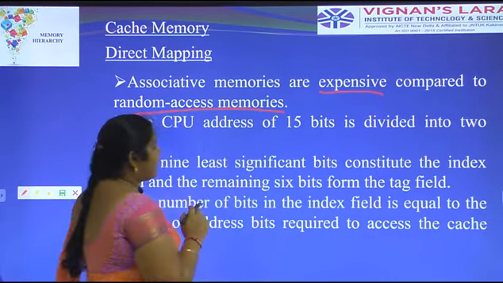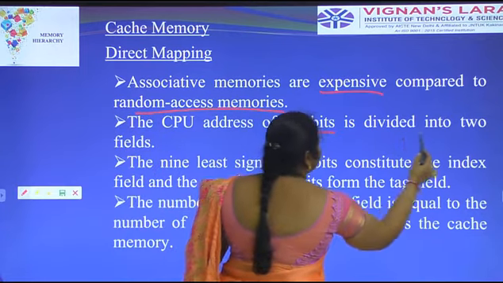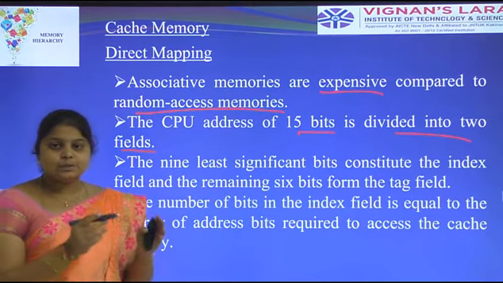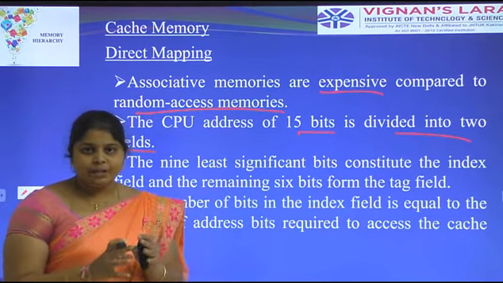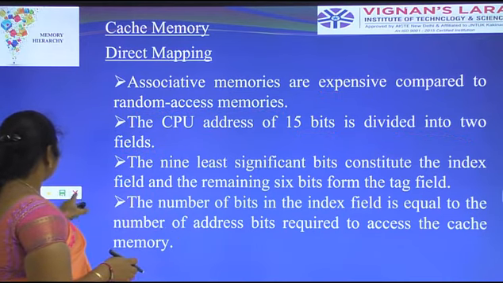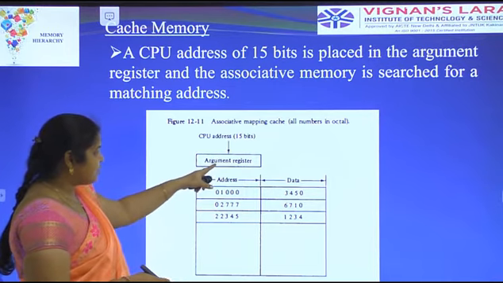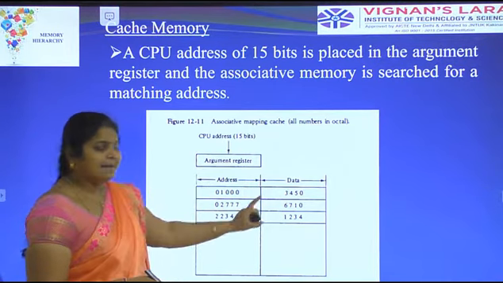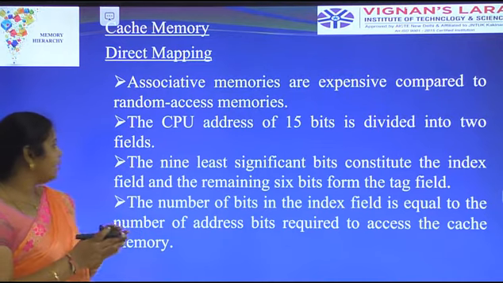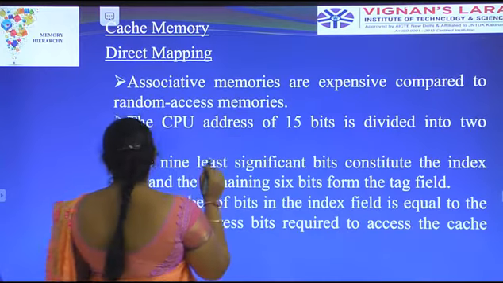Okay, the CPU address of 15 bits is divided into two fields. Here the CPU has 15 bits. In associative mapping we have 15 bits. Okay, in the last diagram the CPU address is 15 bits and is passed to the argument register, address and data register. Here the CPU address of 15 bits is divided into two fields.